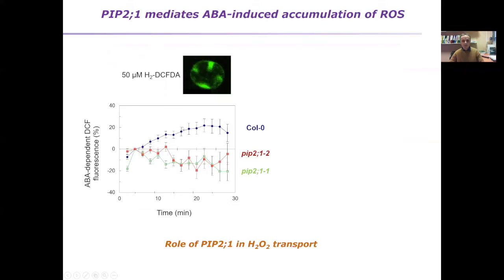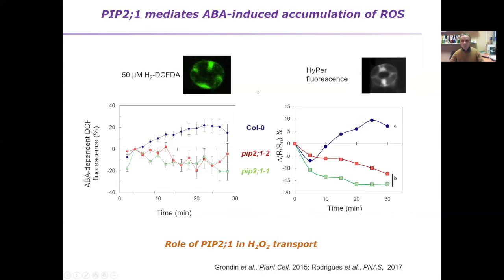We know that the PIP aquaporins are possibly permeable to H2O2, and we investigated this function. We know that in response to ABA, there is a production of reactive oxygen species, which in turn accumulate in the guard cell. We followed this response by using the DCFDA dye, and you see this typical accumulation in the guard cell, which is missing in the two allelic mutants for PIP2;1.